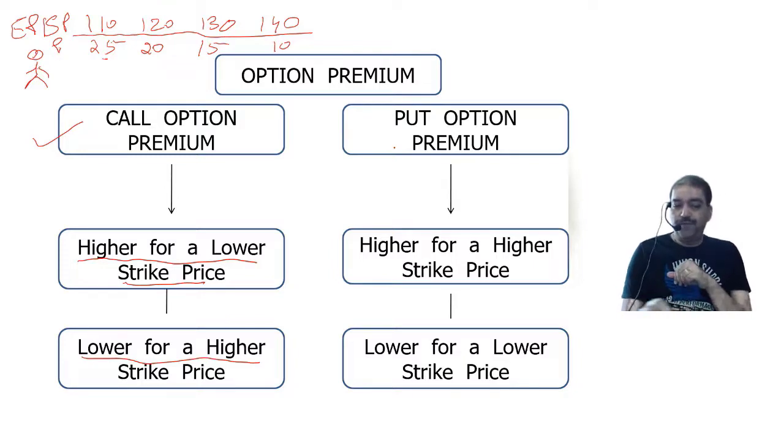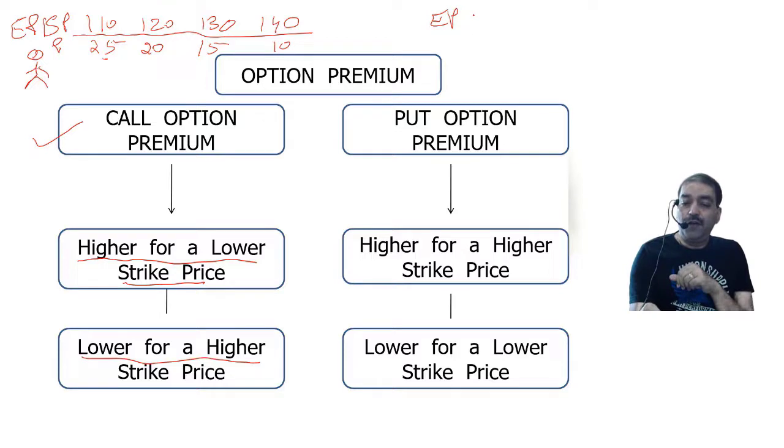Put option. Same example, exercise prices I say 70, 80, 90, 100. I am over here. Prices are likely to fall from 110 to 100, 100 to 90, 90 to 80, 80 to 70.